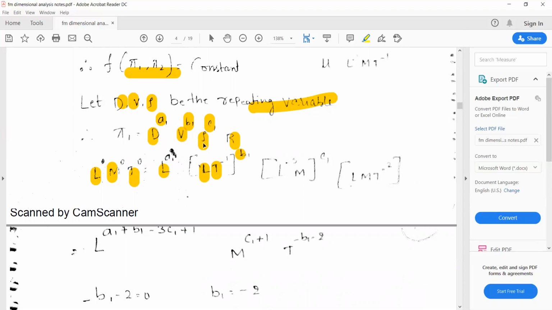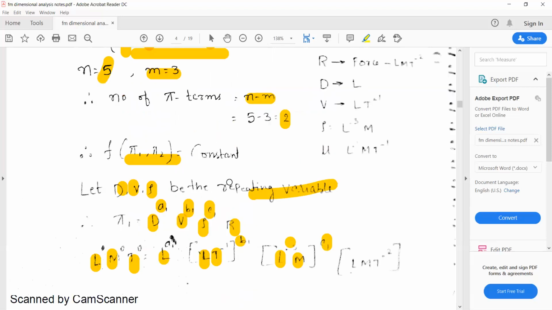And the third repeating variable is density. What is the unit of density? Kg per meter cube. So kg is related to mass, per meter cube is there, so divided by meter, which is related to length. That's why L cube is supposed to be L to the power of -3. Okay, it's not visible properly. I think M into L raised to -3, and rho to the power of c1 is there.